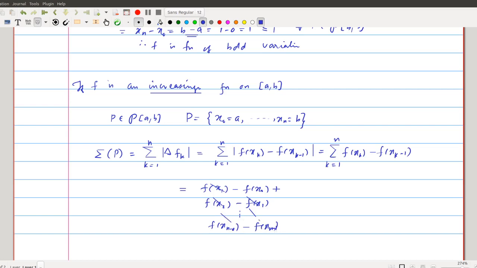The remaining will be f of xn minus f of x naught, that is f of b minus f of a. So for an arbitrary increasing function, each sum is bounded by this number, which you can take as M. So we can say that this f is a function of bounded variation.